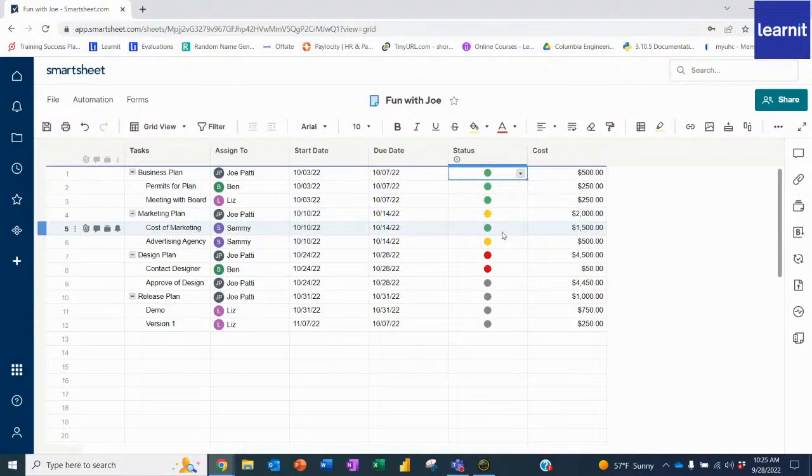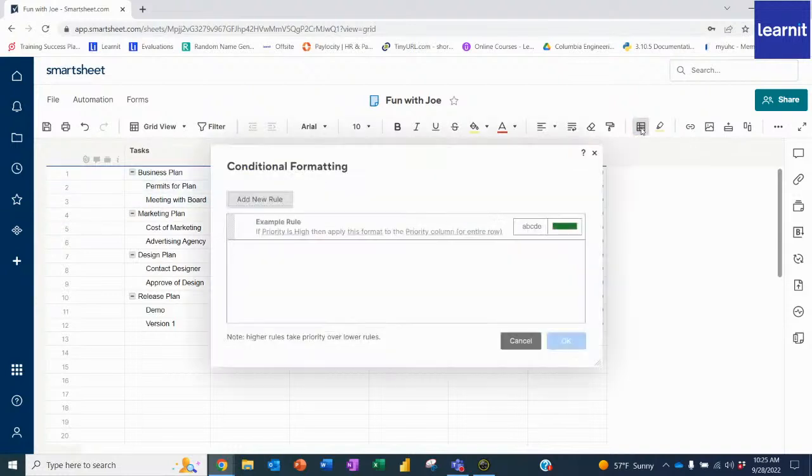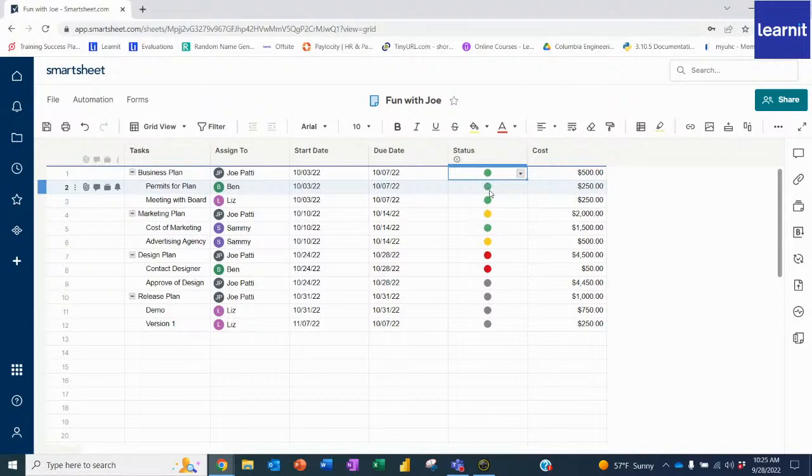Another thing is conditional formatting. Let's say that anytime we complete something, we want to cross it off here because it's completed. Or maybe we just want the whole thing to go green to show that it's been completed. So when we pick a status to do this, we can just use conditional formatting. And it's pretty simple. I actually really love the Smartsheets conditional formatting. Now, if you don't know what conditional formatting means, it just simply means based off of a condition or a criteria, the formatting, which means appearance, of the cells change. So let's say that anytime this is changed to green as completed, the whole thing turns green.